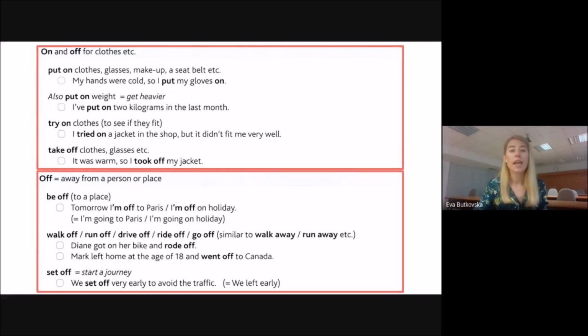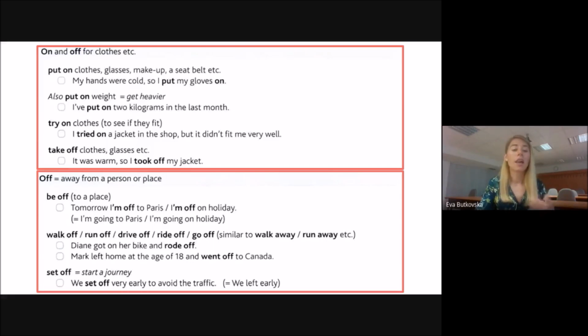So if you want to say somebody's going away, in a sentence: Diane got on her bike and rode off. Ride, rode, ridden. That's a past form. So she just went on and went away. Next sentence: Mark left home at the age of 18 and went off to Canada.